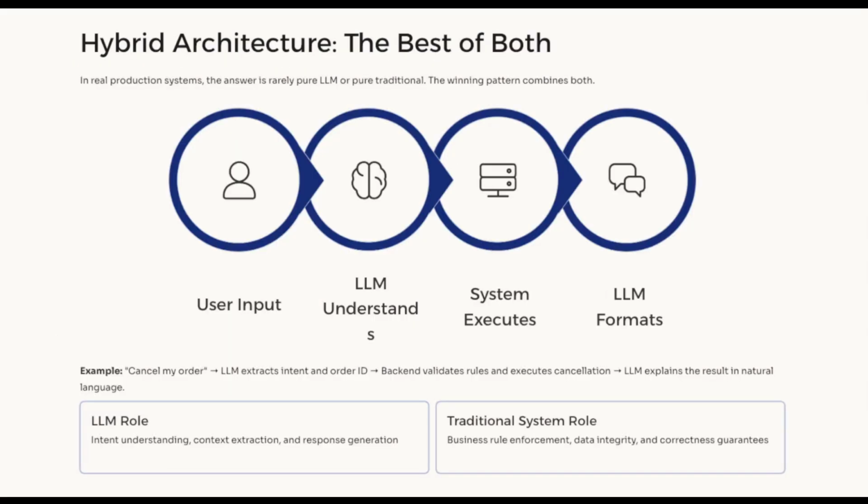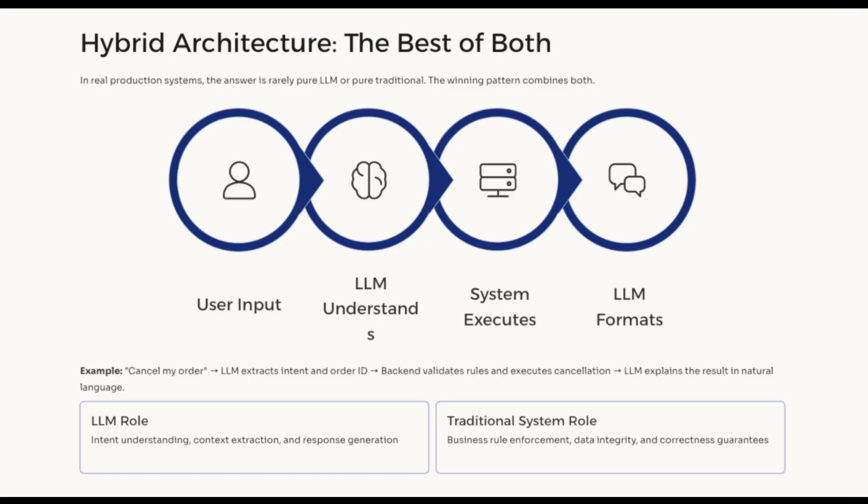In real production systems, the best answer is usually not a pure traditional system or a pure LLM system. The best answer is often hybrid. A common pattern is this: user input goes to the LLM. The LLM understands the user intent. Then the traditional system executes the business logic. After that, the LLM formats the response. Finally, the user receives the answer.